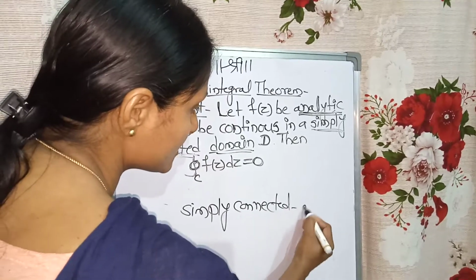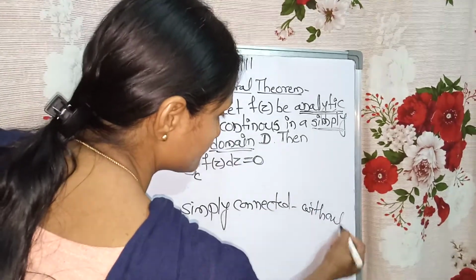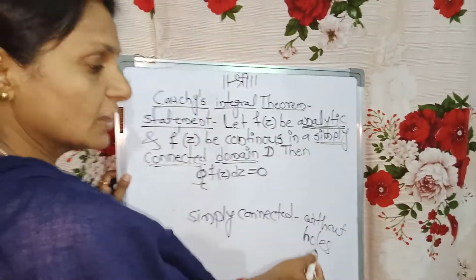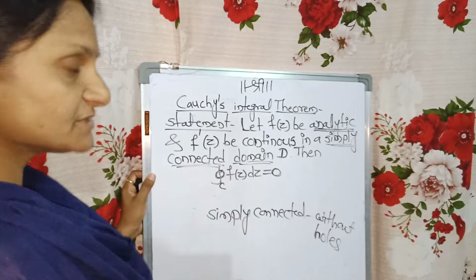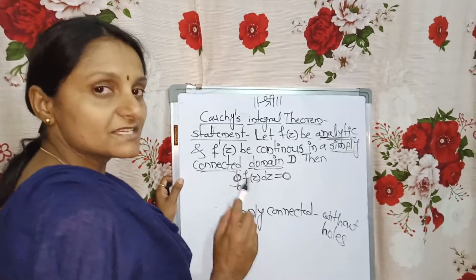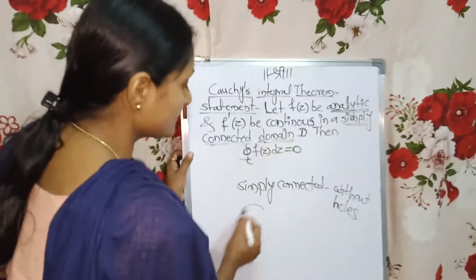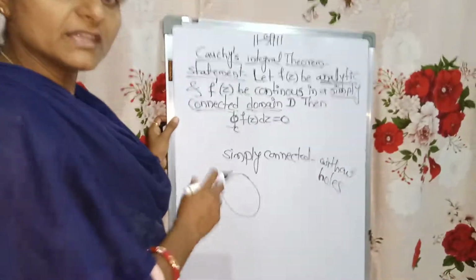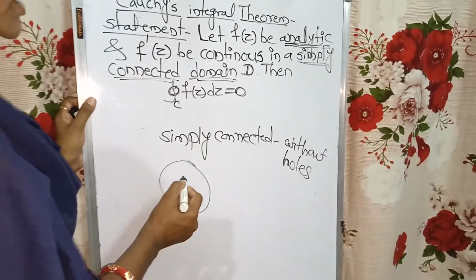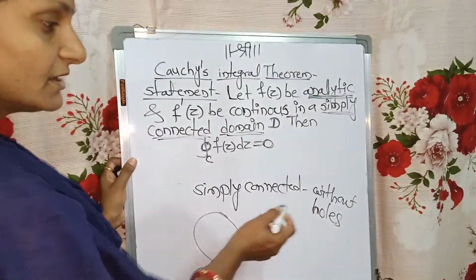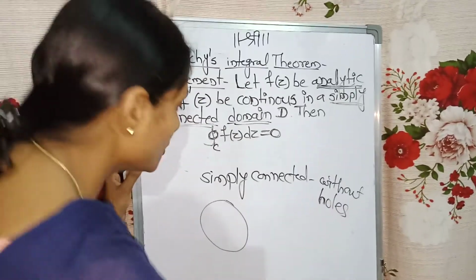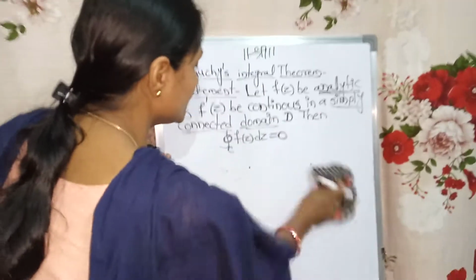the domain is without holes. Observe what I am saying. Whenever we say that the domain is simply connected, in general words, it is without holes. That means if I consider a circle, within this circle there is no singular point inside the circle. If there is no singular point, it will be called a domain without holes, which in simple manner is a simply connected domain. So all words are very important here.